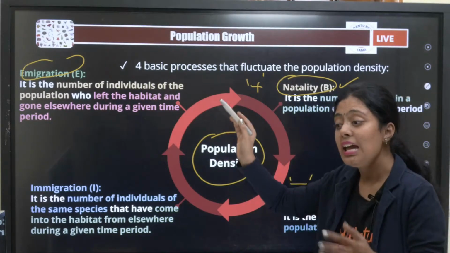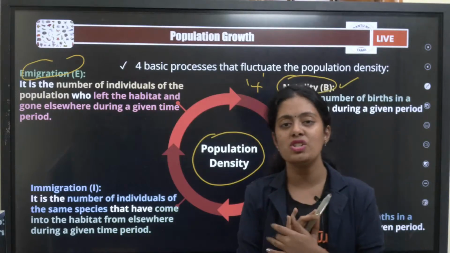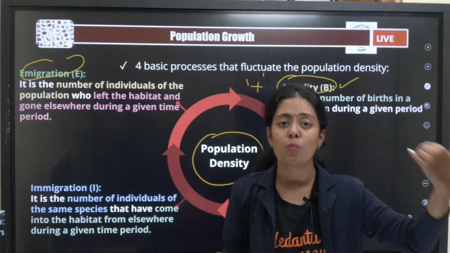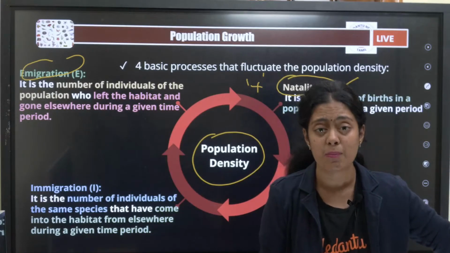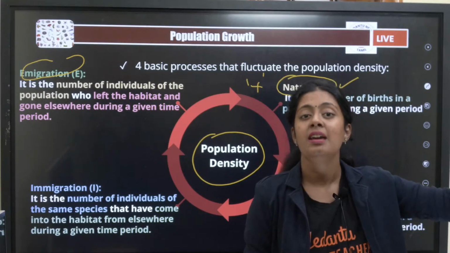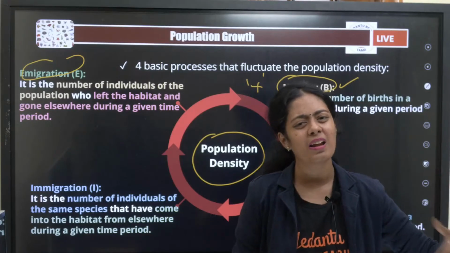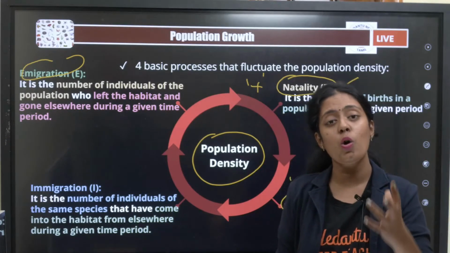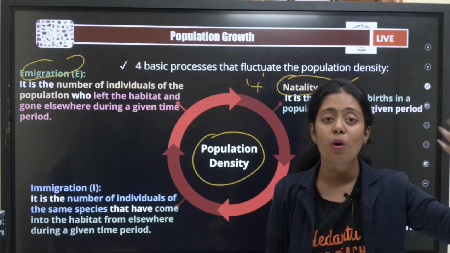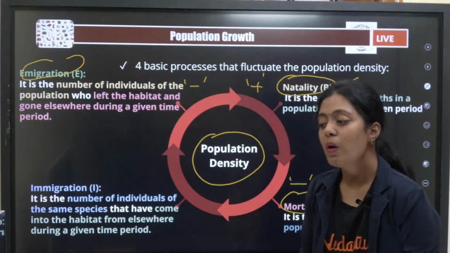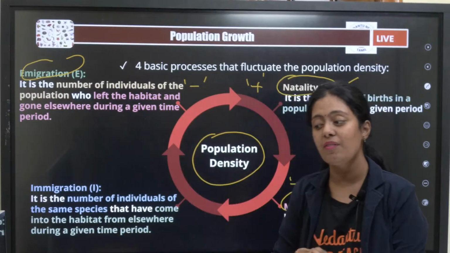Okay, now let's look at emigration. What is emigration, guys? Let me give an example. Many people go from India to Dubai for work, from India to the USA, right? They are called emigrants. They go out of our country for education, for work, anything it could be. They are called emigrants. Okay, then what will happen when the population leaves this place? The population will decline, right? So it is going to have a negative effect.